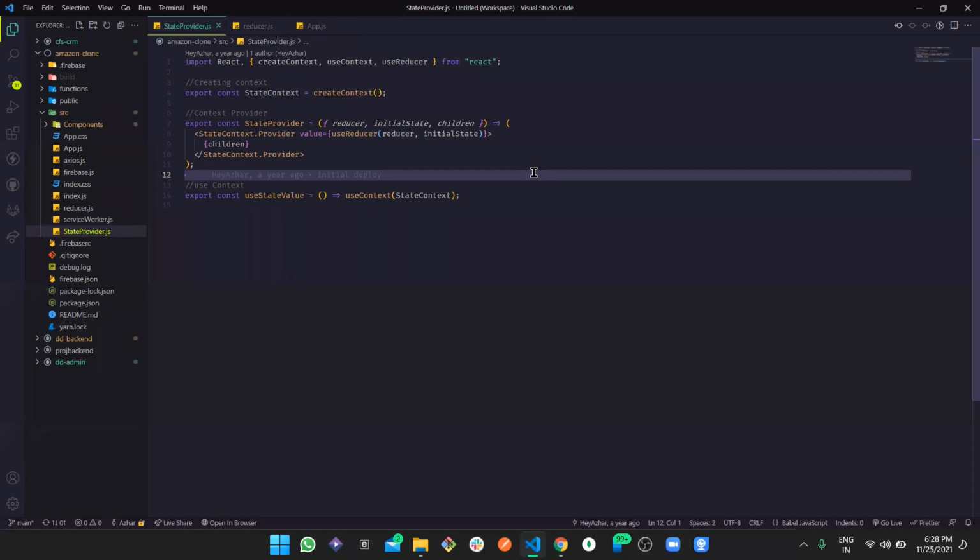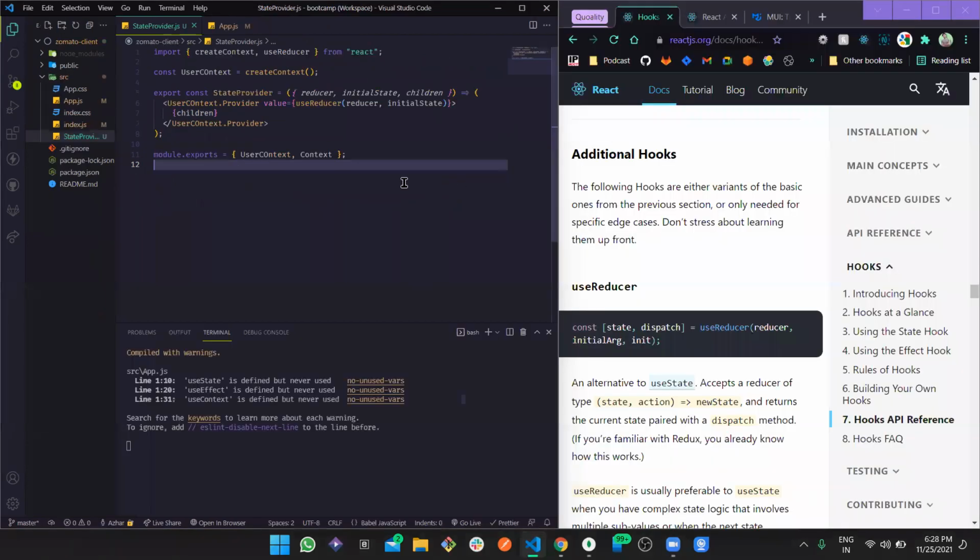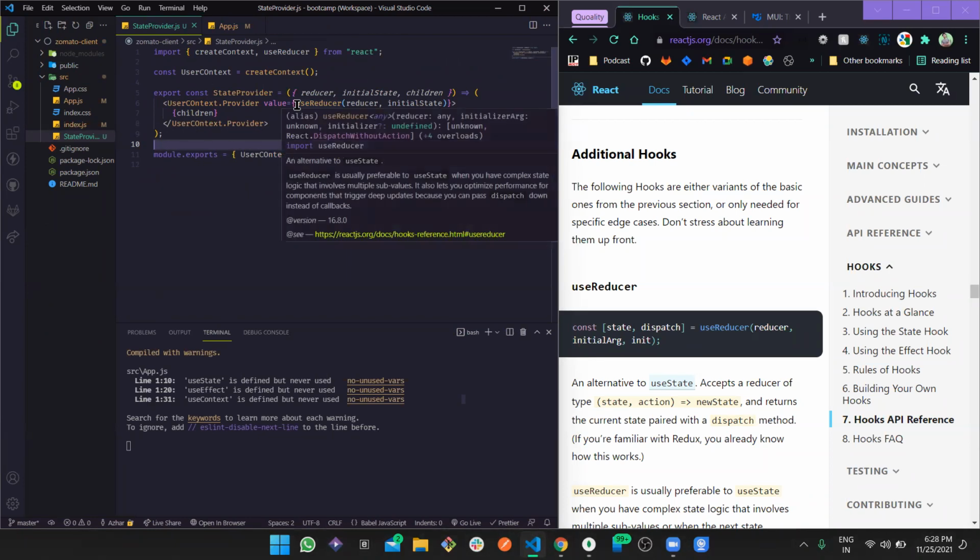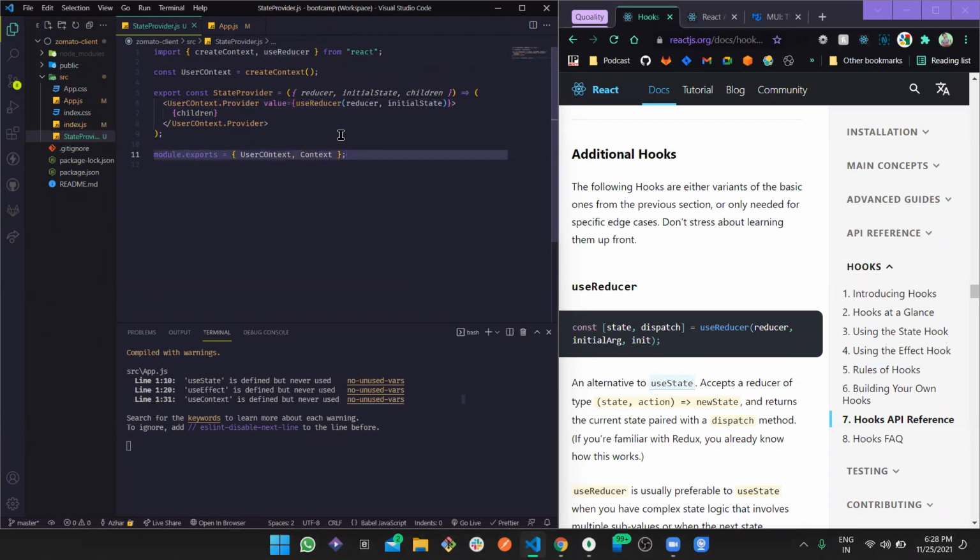Now, of course, there are a lot of questions. I can understand this. So firstly, what are we doing here? See, in this value, let's just code this, then we are going to understand, because I know this is going to be a bit more complex for you, but we can write it down. When we see how it's working, then we can explain why it is working. So for now, we are defining a component, which is a state provider.